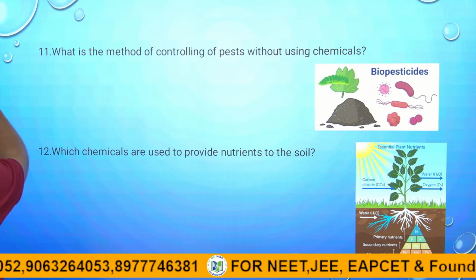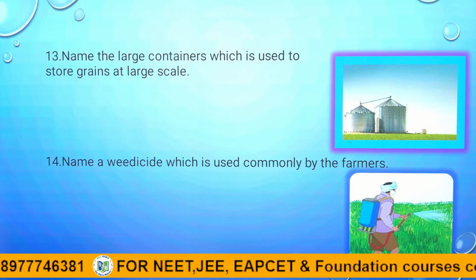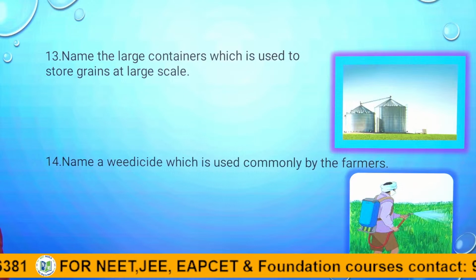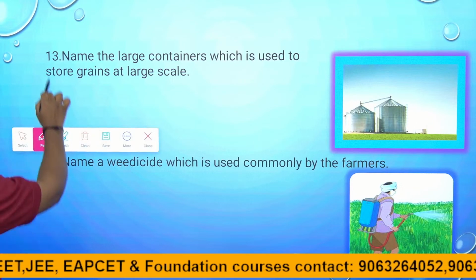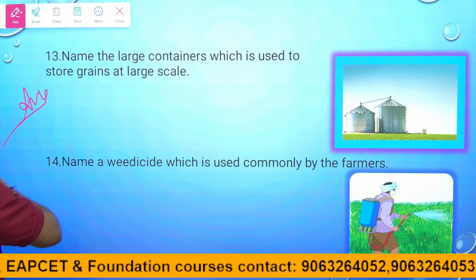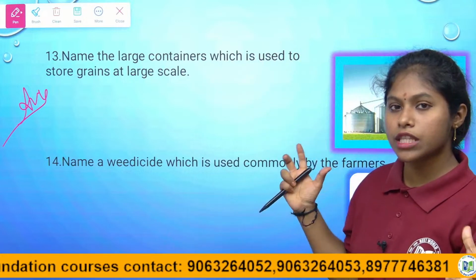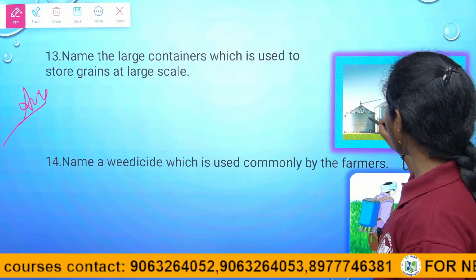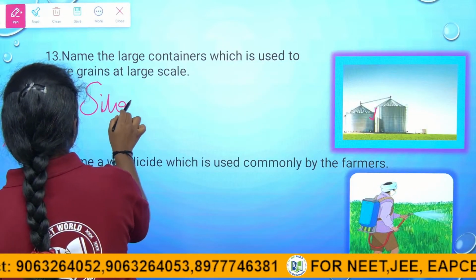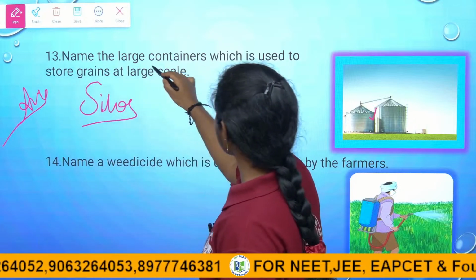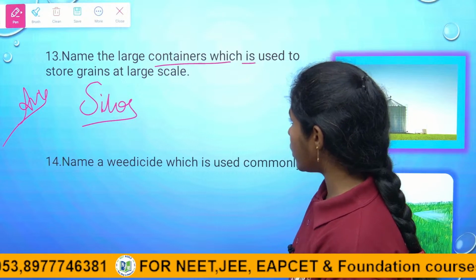Coming to the next question: name the large containers used to store grains. They are asking about grains, right children? For the buffer stock, the extra grains, the bulk of grains is stored in silos. These are the large containers used to store grains on a large scale, right children? This is a direct statement.